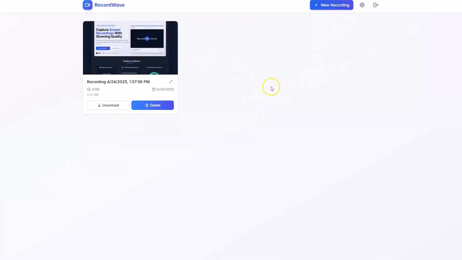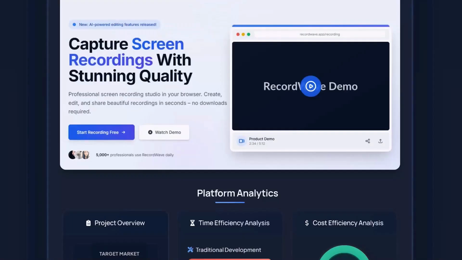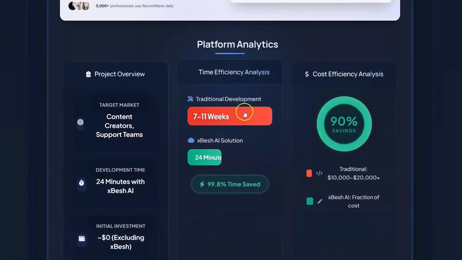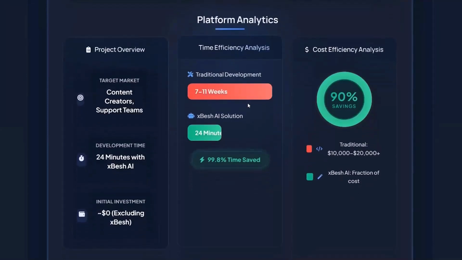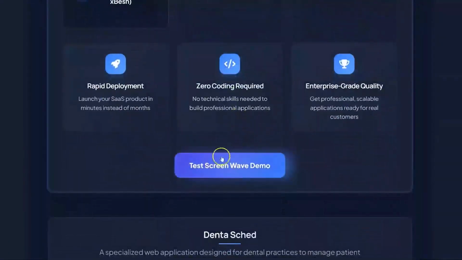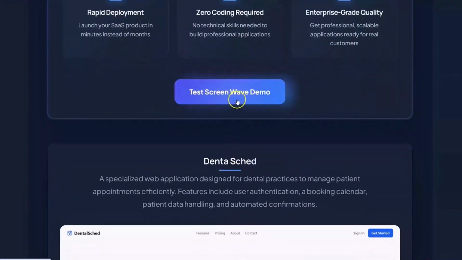Now, I've been paying monthly for years to Loom and similar applications. Now I have my own screen recording application, which is the same one I used for this screen recording demo. So bottom line, xBesh handled the front end, the backend logic, the database setup, everything. Again, created in minutes, no coding required, fully functional. This demonstrates the versatility, and you can go ahead and test this application right now by clicking on these buttons.